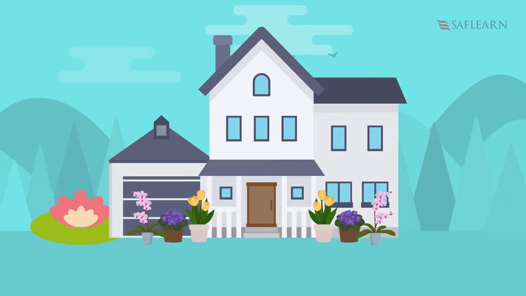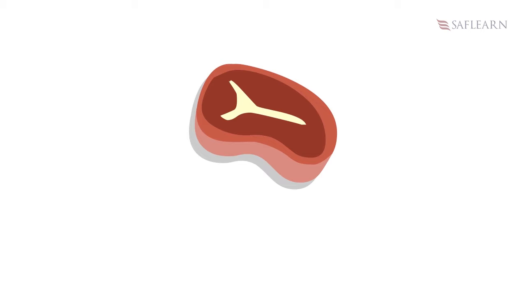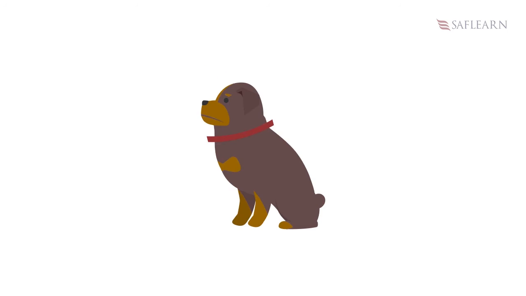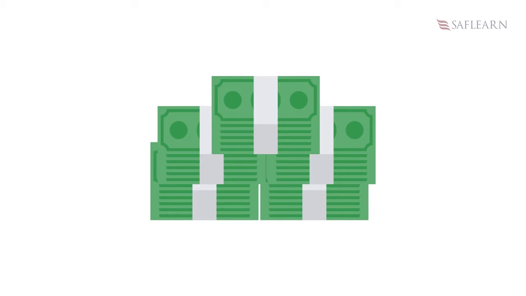Roots and leaves reduce soil erosion. Timber is used as furniture. Animals. Human beings get meat from other animals. Animals like donkey and camel are used as means of transporting people and load. Animals are used for security purposes, e.g., dogs. Cats, birds, etc. are kept as pets. Human beings sell animals and plants to earn money.